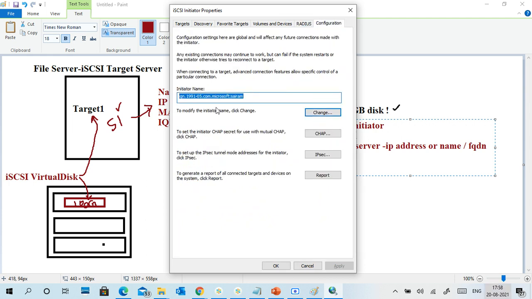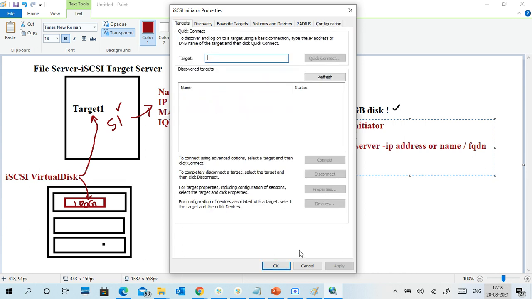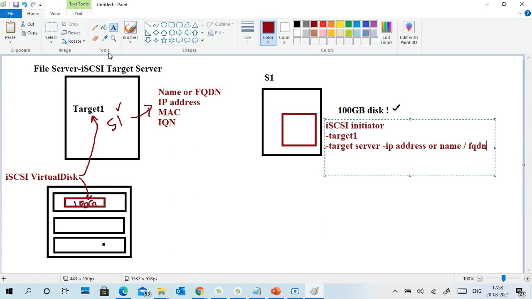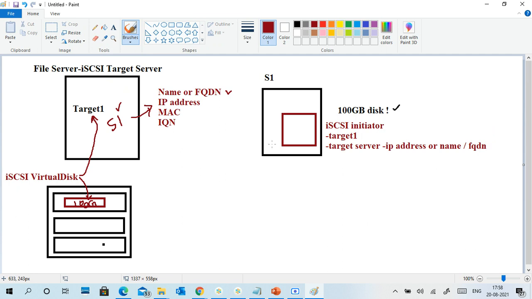So this is the initiator name. Can you see? The IQN, iSCSI qualified name. Every PC shows my computer name, Microsoft.com, 1991-05, which represents the year actually. So it is IQN number-wise, like target name or target server name or IP address or their FQDN, fully qualified domain name.